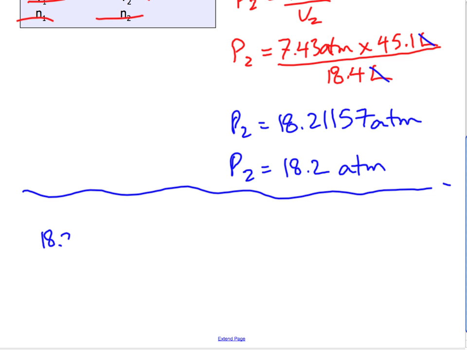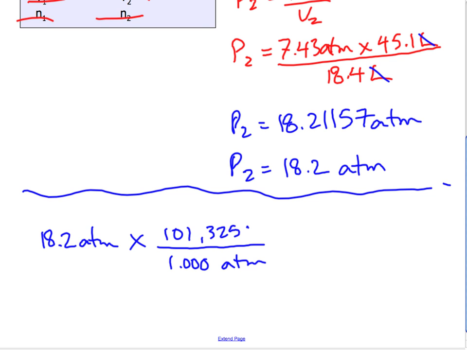I write 18.2 atmospheres, and if they want that in kilopascals, I multiply it by, I know from those conversion units that I did before, hopefully you wrote those down somewhere, that 1.000 atmospheres is the same thing as 101,325 pascals.